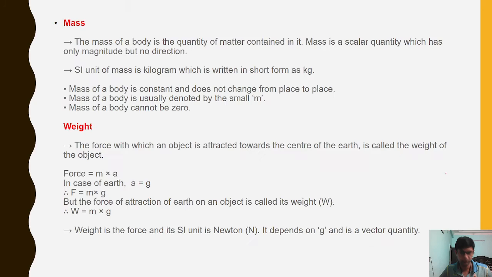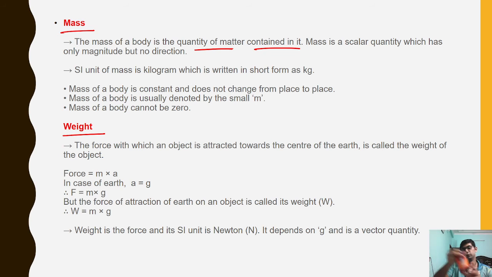Now this is a very important thing which students always get messed up. In this topic, what is mass and what is weight? Are they different? The mass of a body is the quantity of matter contained in it. Let's suppose I have this bottle.